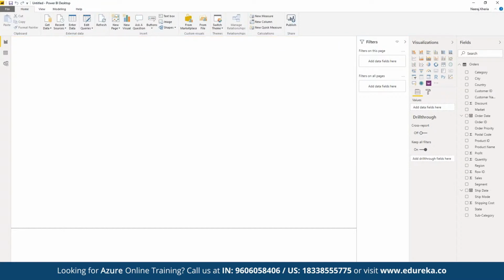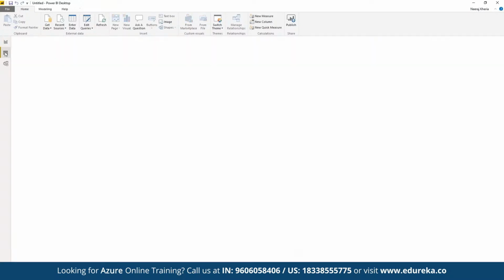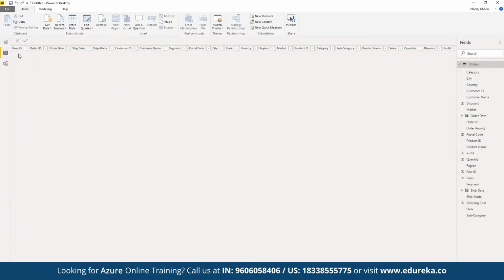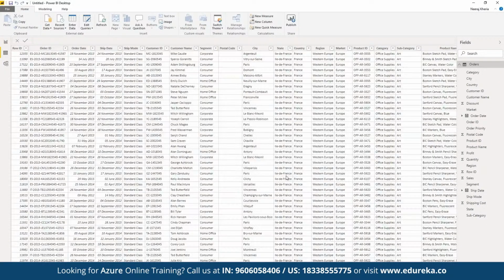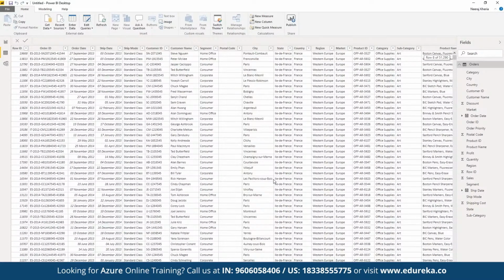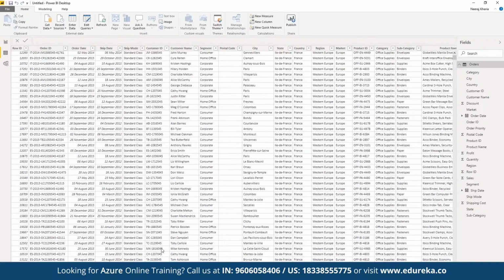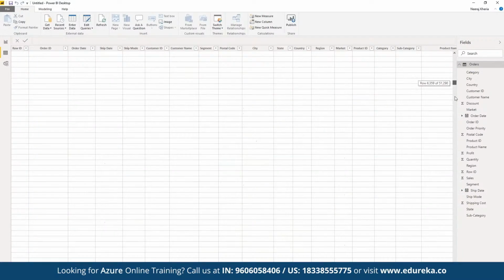All right, once the table has been loaded, we can see all the columns available on the right side. To visualize the entire data set, we can click on this option which says data. Here we can see the entire data set in terms of the rows and columns that we have currently imported. As you can see, there are currently 51,290 rows available in the data set that we have imported as a part of our Power BI Desktop.